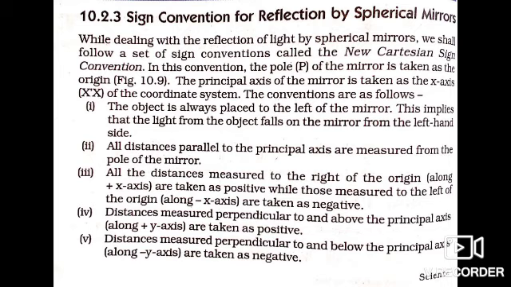And all the distances measured towards the left of the origin, the negative x-axis, are taken as negative. Fourth, the distances measured perpendicular to and above the principal axis are taken as positive, that is the positive y-axis. And fifth, the distances measured perpendicular to and below the principal axis are taken as negative.